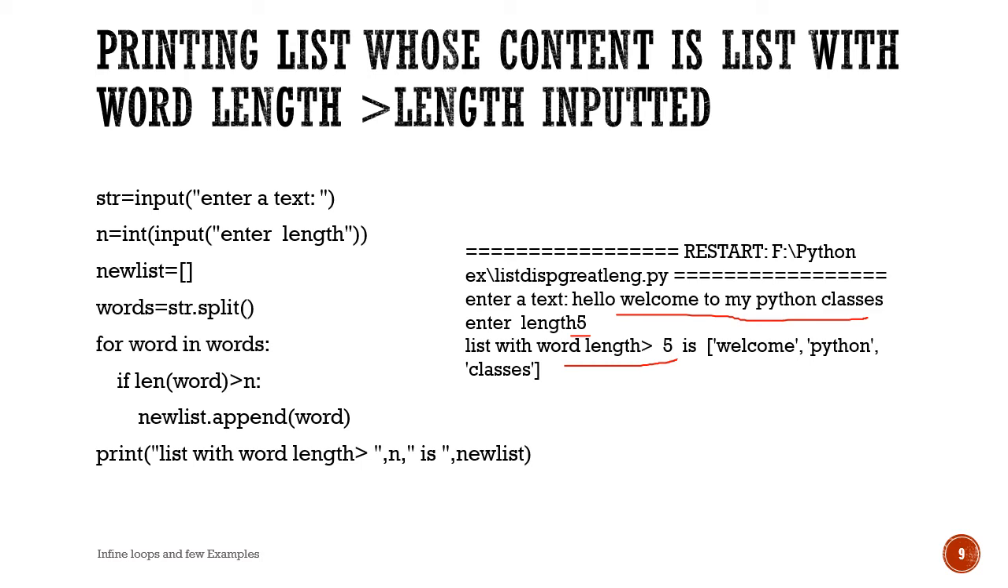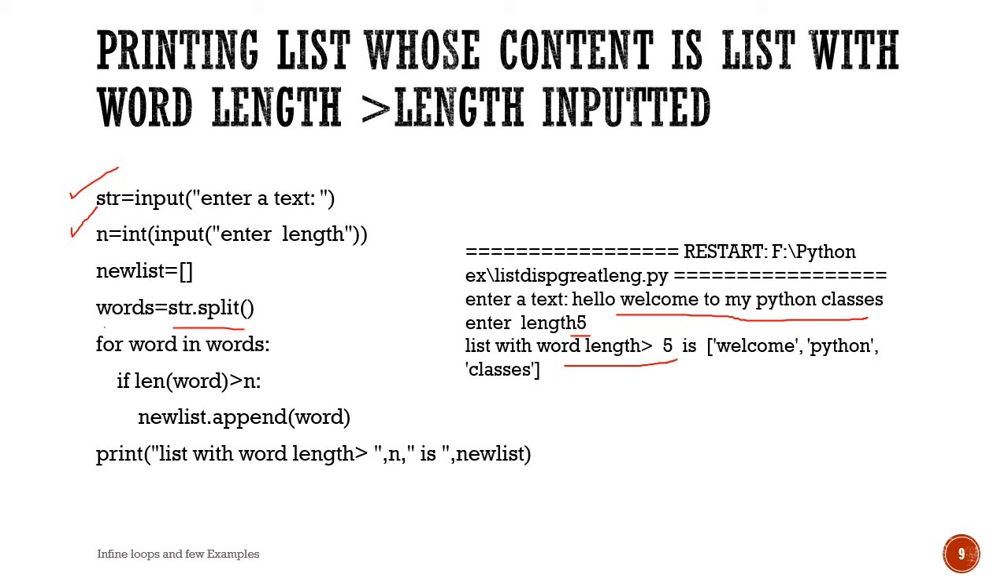See, welcome, its word length is greater than 5. Python, word length greater than 5. Classes, word length greater than 5. To and my are eliminated. So it's a program to demonstrate this. So we'll enter a text, we'll enter the length, and we are going to prepare a list.